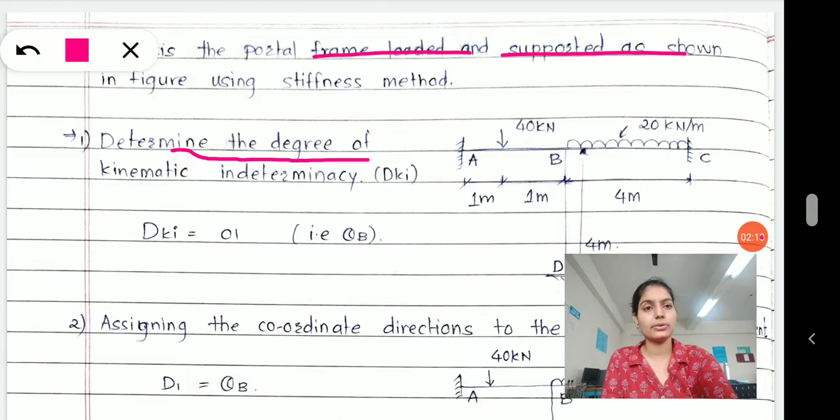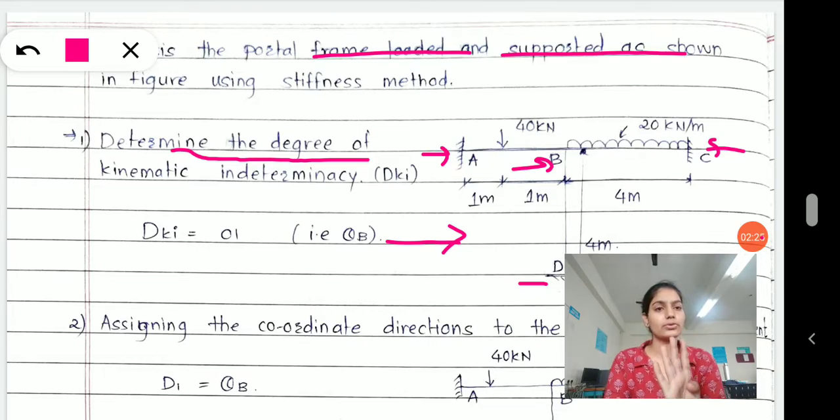and if we look carefully at this frame, it has 4 joints. At D you have 1 joint, at A, then at B and at C. So we have a total of 4 joints. Out of these 4 joints, joint A, joint C and joint D are fixed. Those are the fixed joints, and if they are fixed, they can't displace because they have restraint for any kind of rotation as well as displacement. Horizontal, vertical displacement as well as rotation is restrained at this place, right?